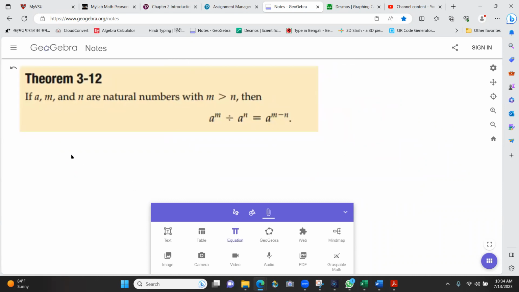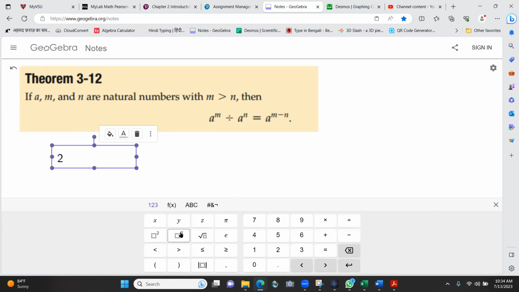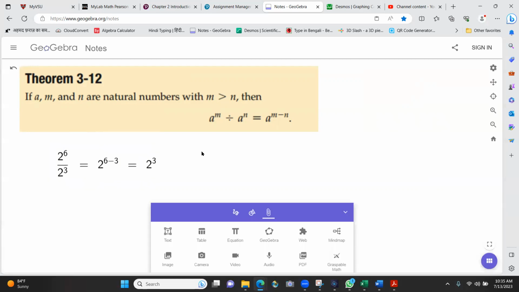So what they're trying to say here is 2 raised to the power 6 over 2 raised to the power 3 is equal to 2 raised to the power 6 minus 3, which happens to be 2 cubed. Now, of course, that's 8. That's a non-issue. Why does this work, guys?